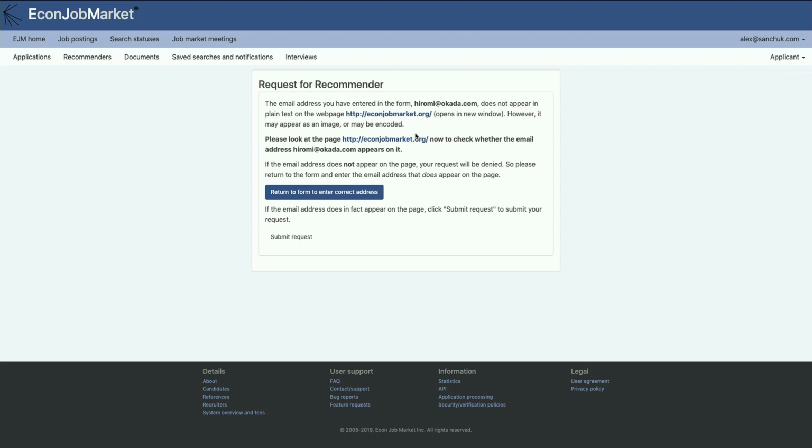Now sometimes this is the case because the email address may be encoded in a particular way or shown graphically. And so you have to just verify that you do have the right web page. And sometimes the system hasn't found it, but you still want to submit the recommender request. And so I'm going to go down to the bottom here and submit request.